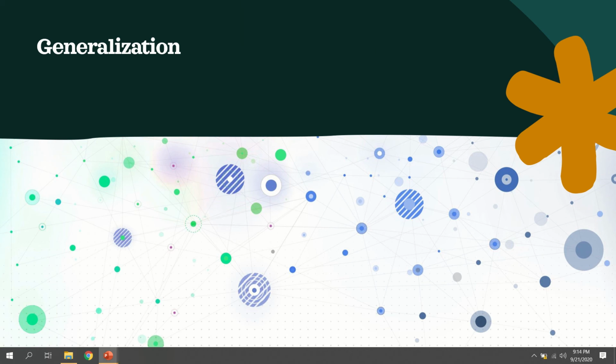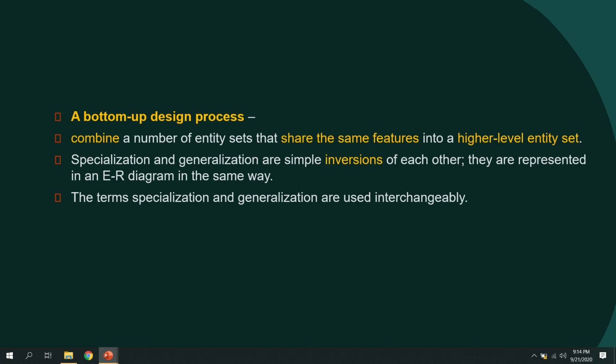Here we are going to study the next point, which is called generalization. That is the second extended ER feature. We already spoke about specialization as a top-down approach.